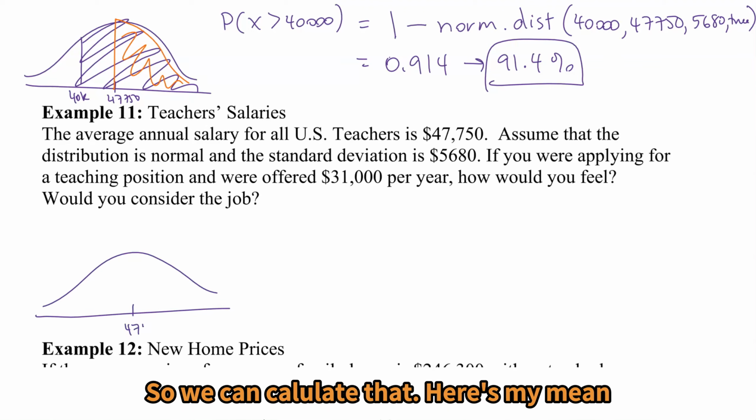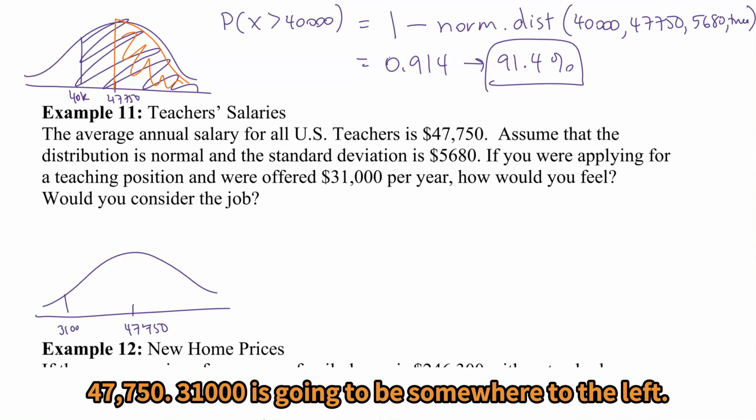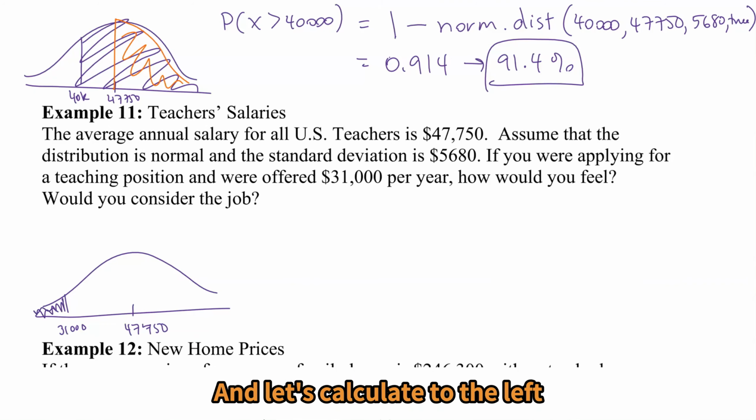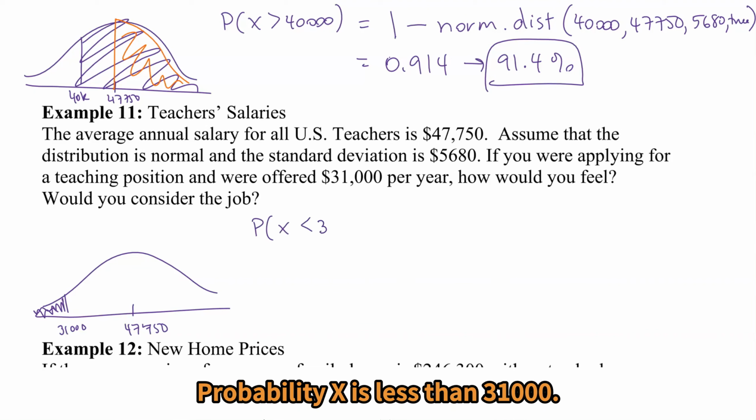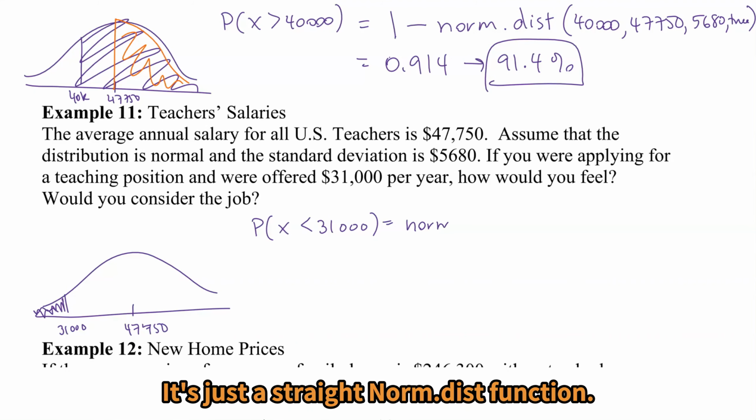So here's my mean, 47,750. 31,000 is going to be somewhere to the left, and let's calculate to the left. So probability x is less than 31,000 is just a straight norm.dist function.